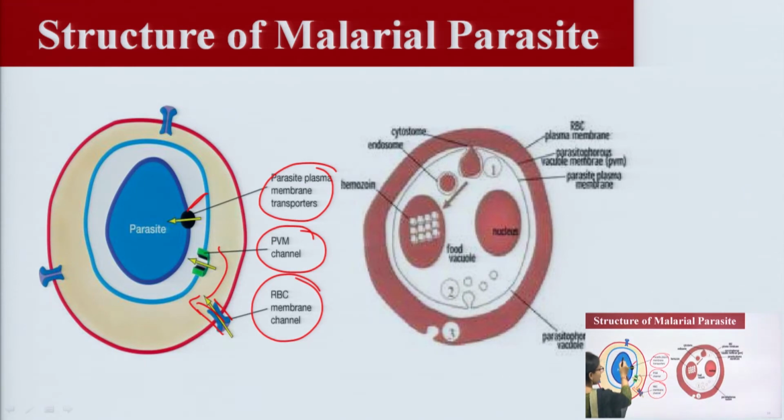You can see these three channels in the parasite structure, and here is the broad structure of the parasite. You have to remember the main structure of the parasite.